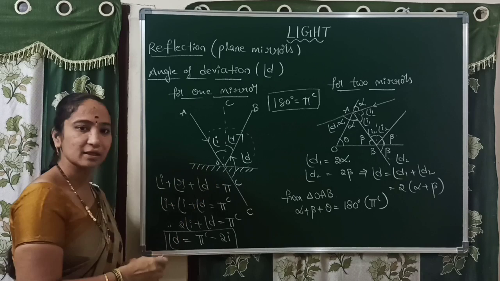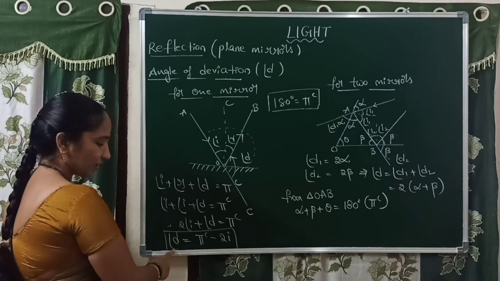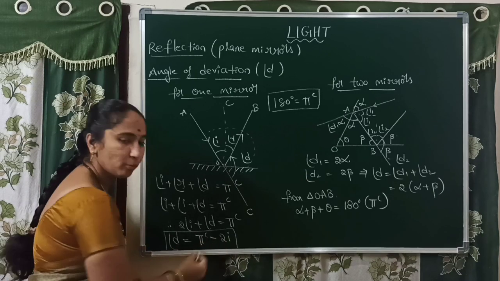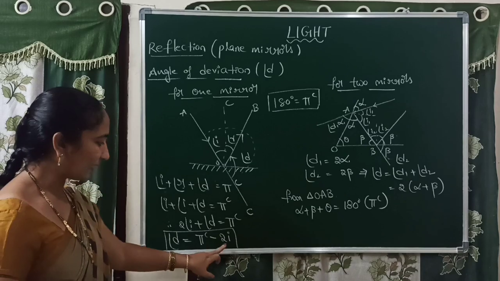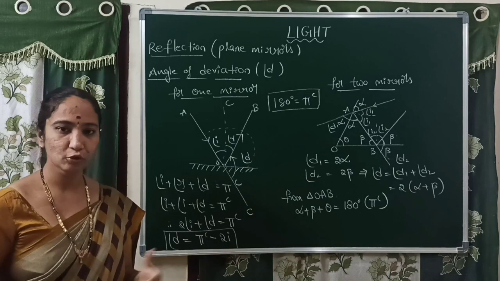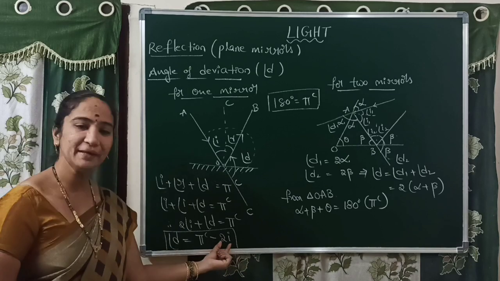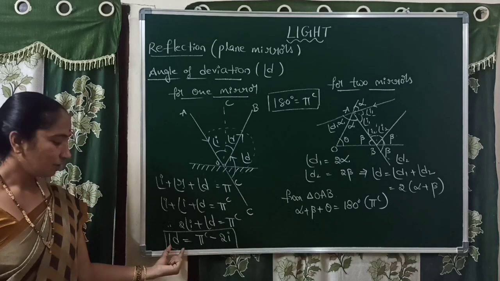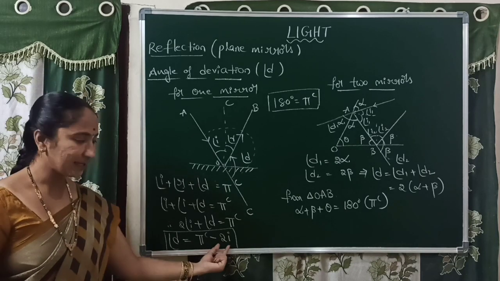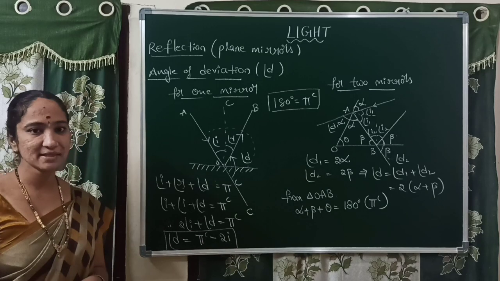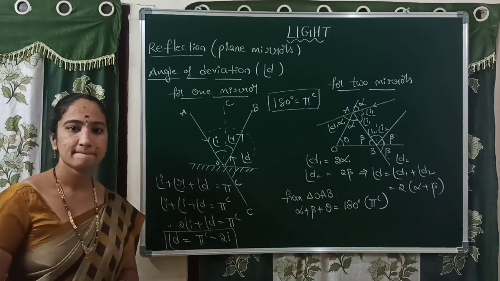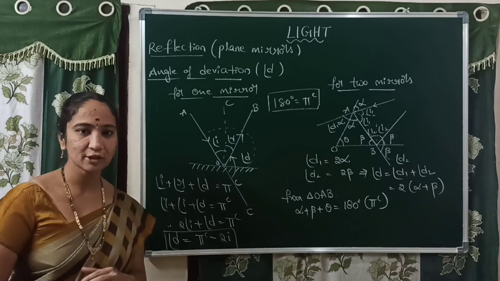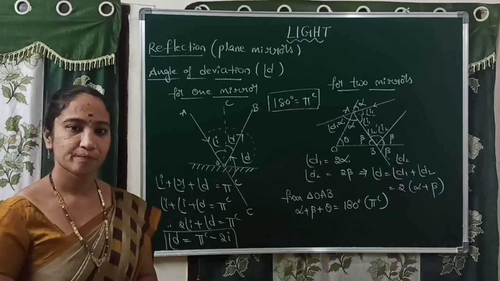So this is the formula to calculate angle of deviation only for one plane mirror. How many mirrors did I take here? One mirror only, no? What is the formula? Angle of deviation is equal to pi radians minus 2i. In numerical problems, they will give the angle of incidence or angle of reflection. Both are the same. Angle of incidence may be given as 30 degrees, for example. What is the angle of deviation in that situation? Angle of deviation is 180 minus 60, since 2 into 30 is 60. So 180 minus 60, 120 degrees is the angle of deviation. Right. So this is the way to calculate angle of deviation for a single mirror.